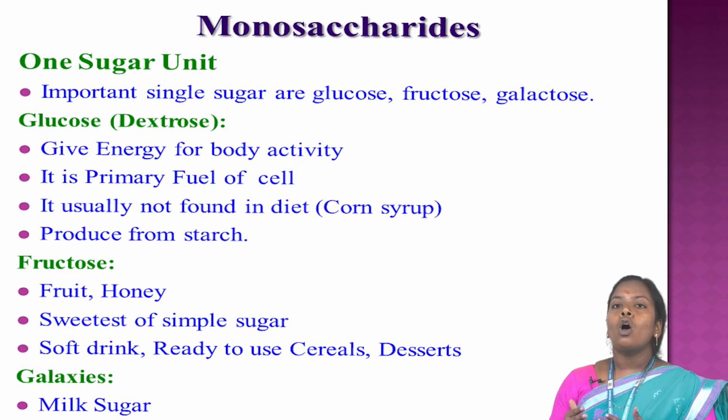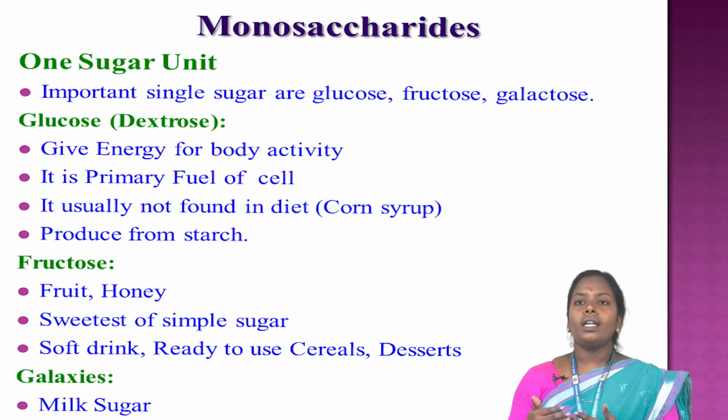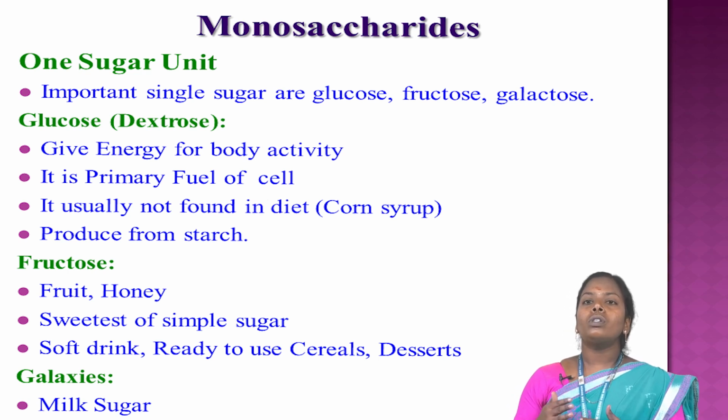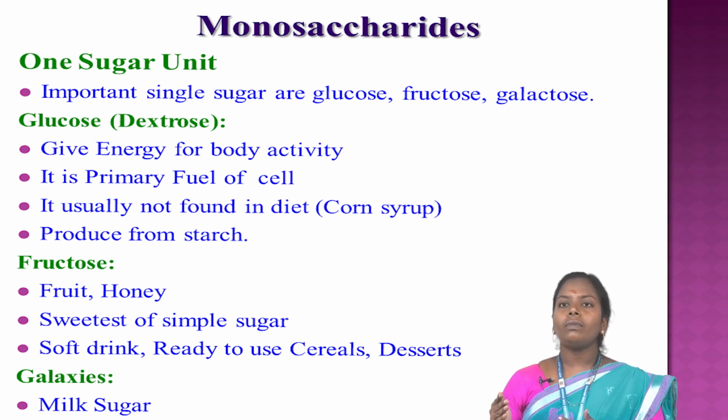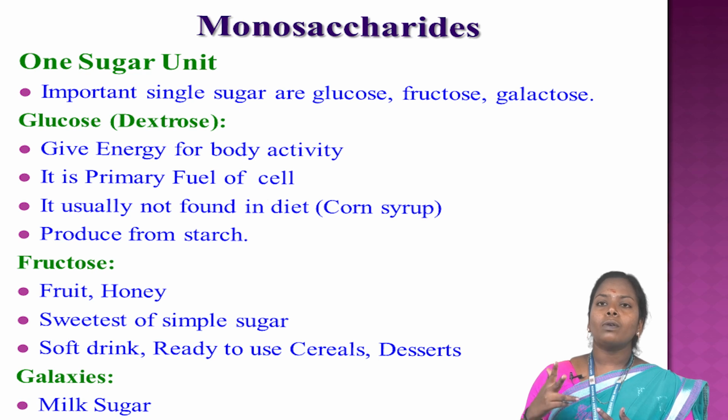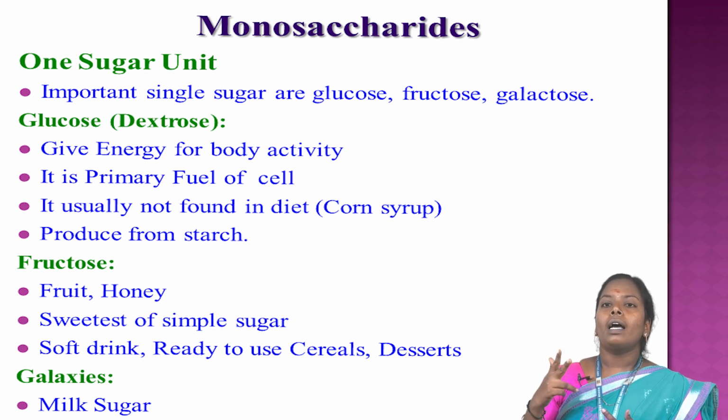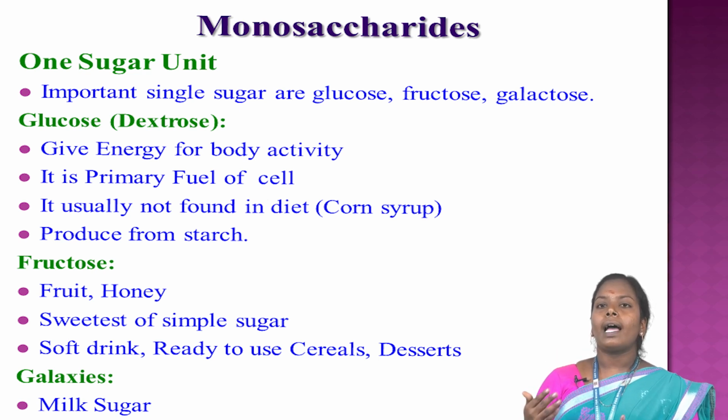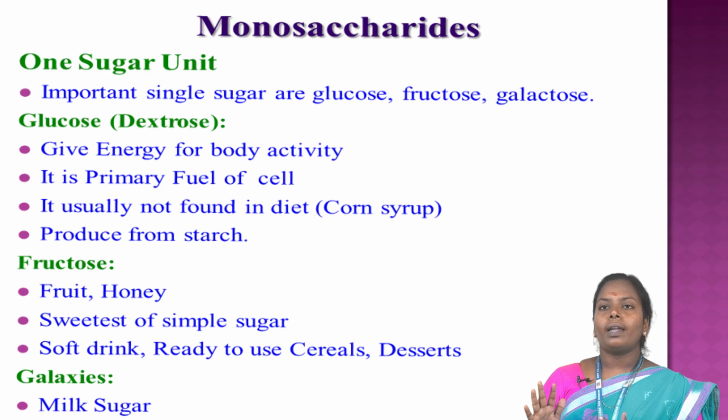Now monosaccharides: one sugar unit. The important simple sugars are glucose, fructose, and galactose. Glucose gives energy for the body's activity and is the primary fuel of cells; it is usually not found free in the diet but is produced from starch. Fructose is found in fruit and honey and is a sweet-tasting simple sugar. Galactose is the milk sugar.